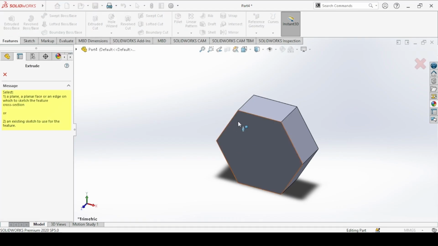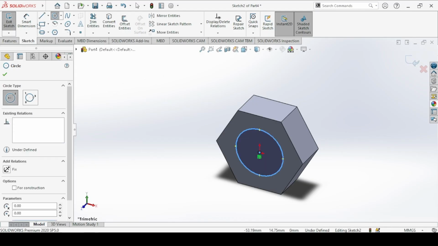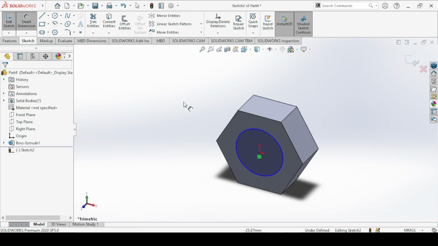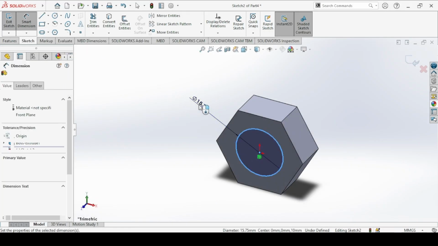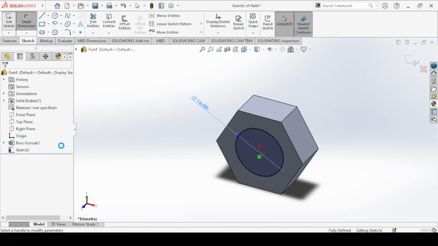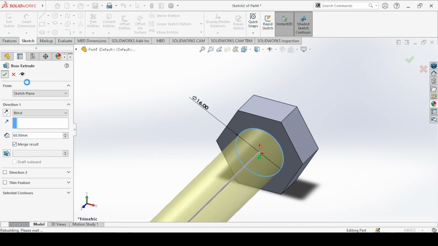Then we add the shaft. Again, extruded boss base on this face. And then a circle. The diameter of the shaft is 16 and the length of the shaft is 78 minus the 10 here. That will be 68 millimeters. Check merge result to join with the head. Okay.